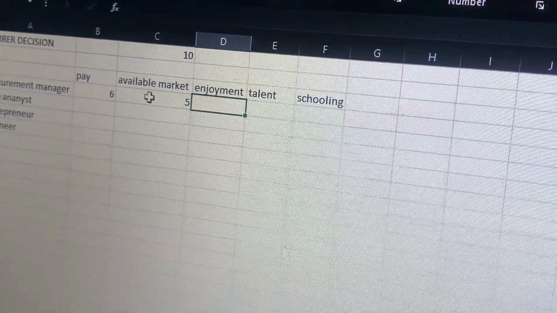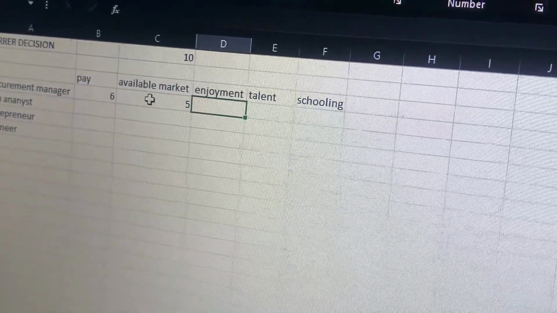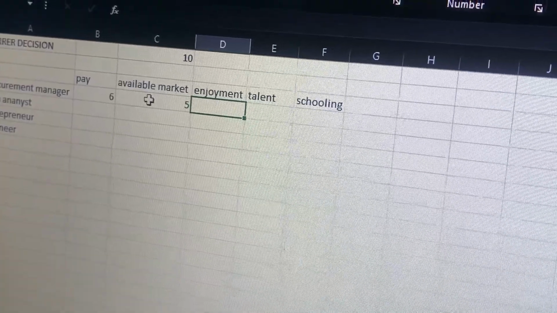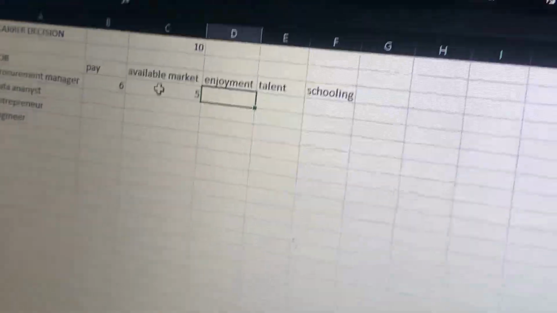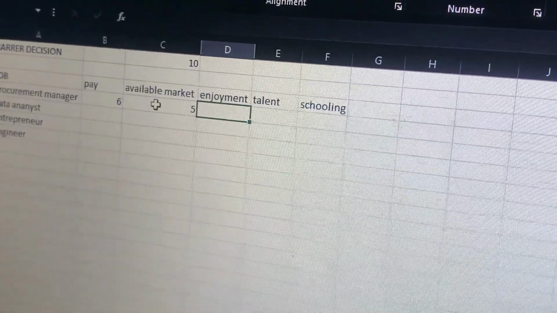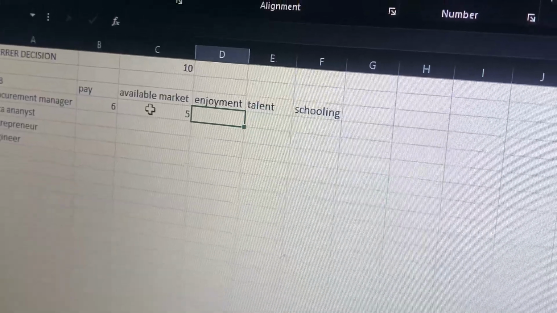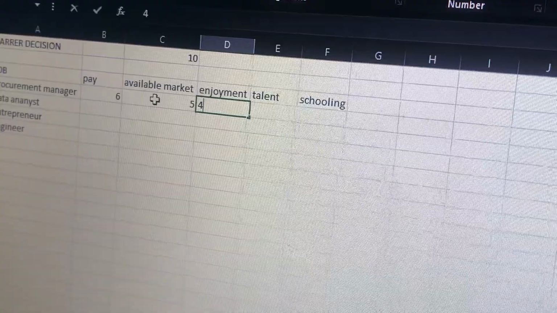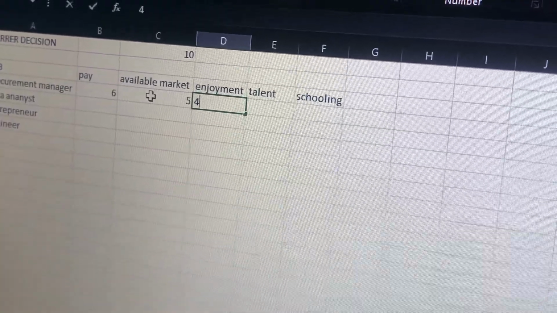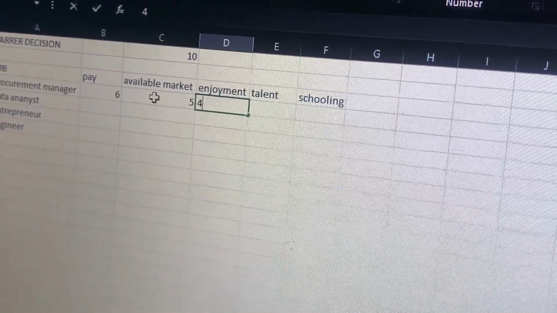I know that as a procurement manager, I'll be working for people, so there is going to be kind of pressure. So I won't give it a high score of enjoyment. I will give it a low enjoyment, which is 4, because I'll be working for my bosses, and in other circumstances, they will be giving me pressure.